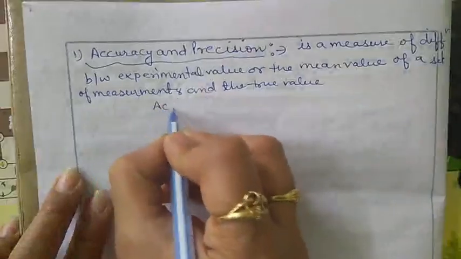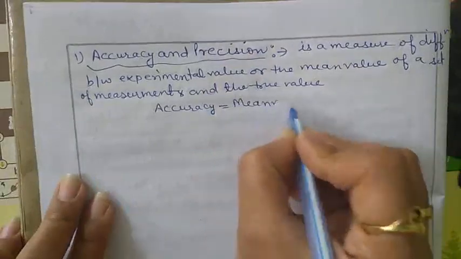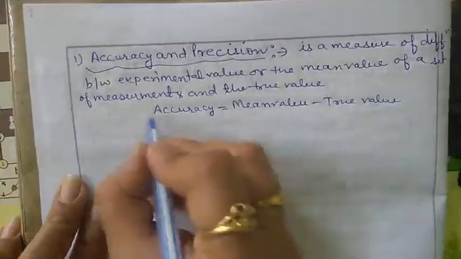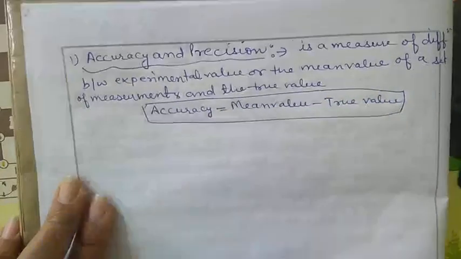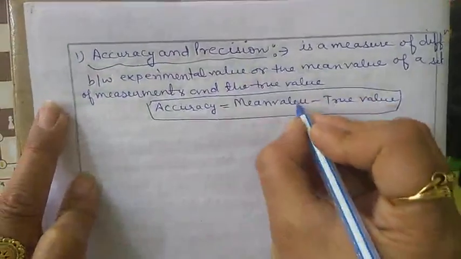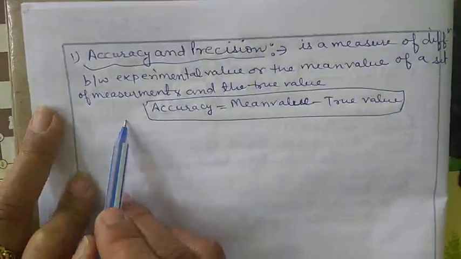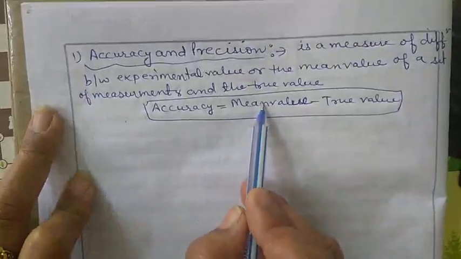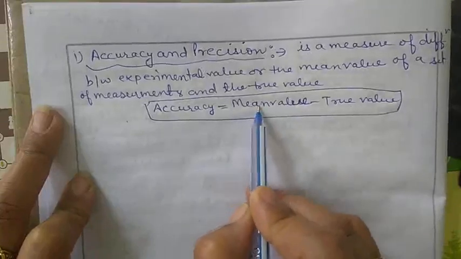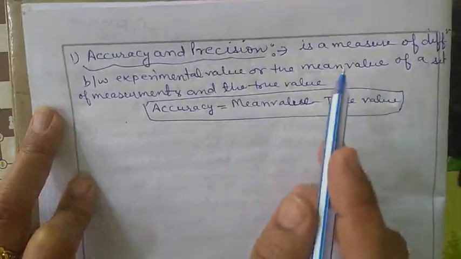So, accuracy is equal to mean value minus true value. By this way, you can find the accuracy. Clear? This is the meaning of the accuracy. Now, the smaller the difference between the mean value and the true value, the larger is the accuracy.